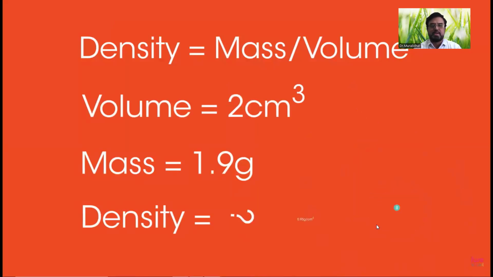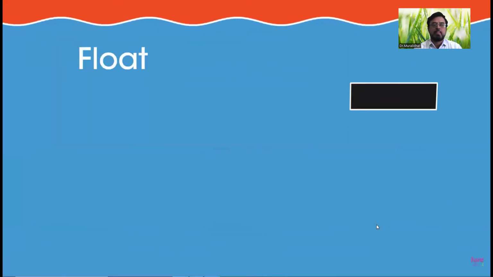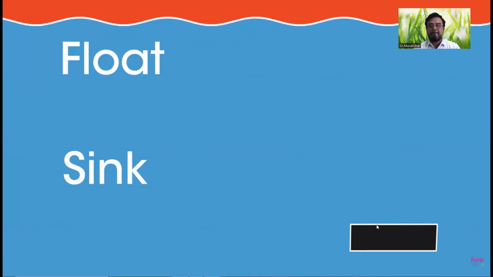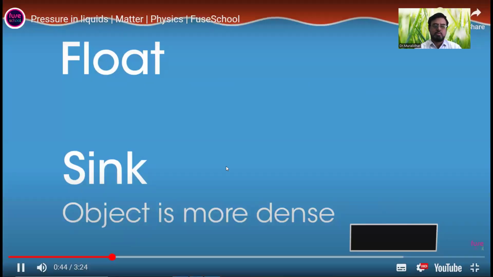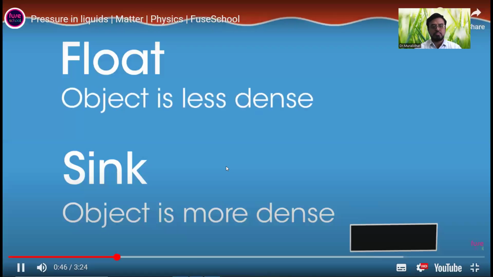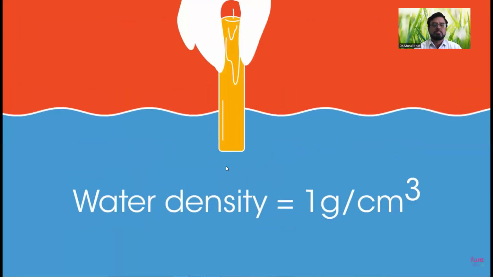Mass by volume, we can write. We can use density to predict whether an object will float or sink when it's placed in a liquid. If the object is more dense than the liquid, it will sink. If the object is less dense than the liquid, it will float. Water has a density of 1 gram per cubic centimeter.